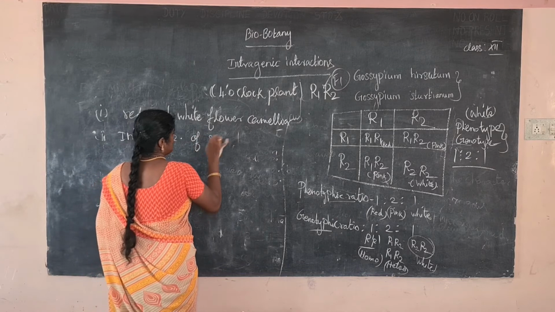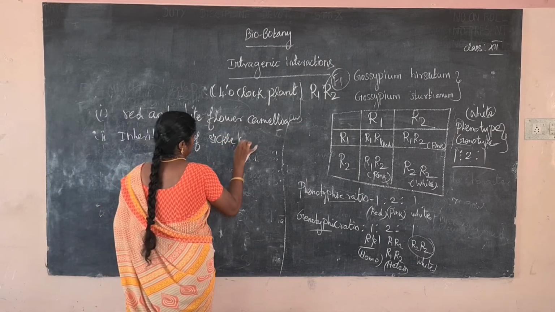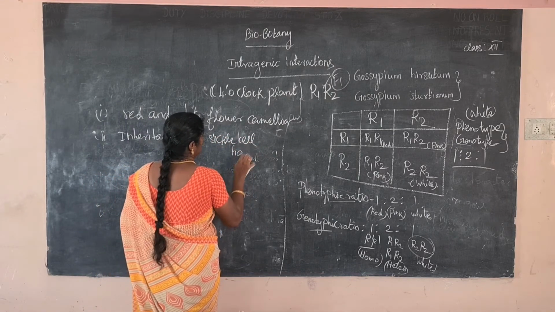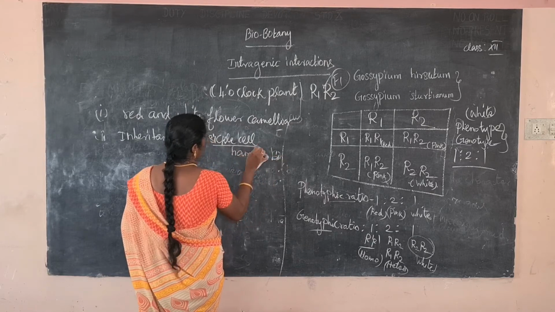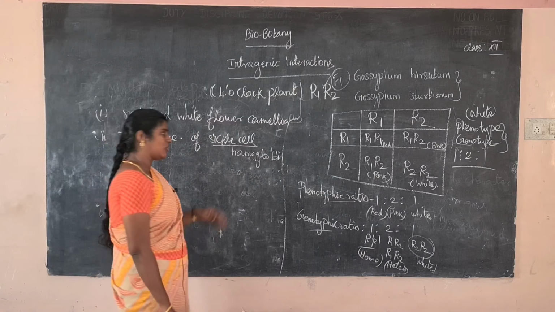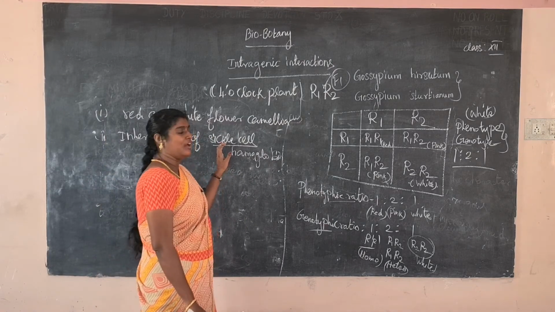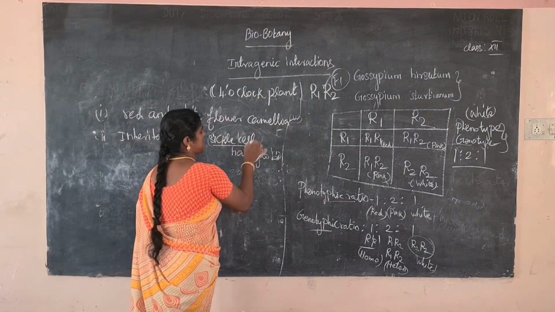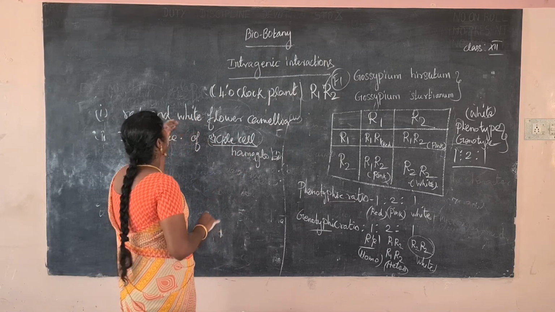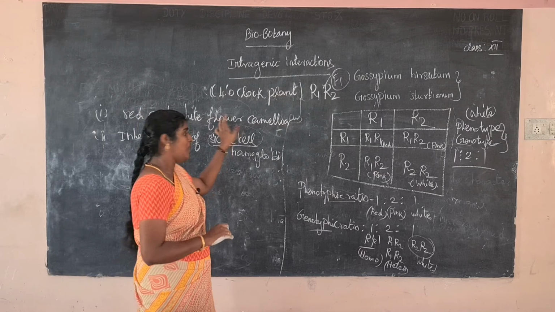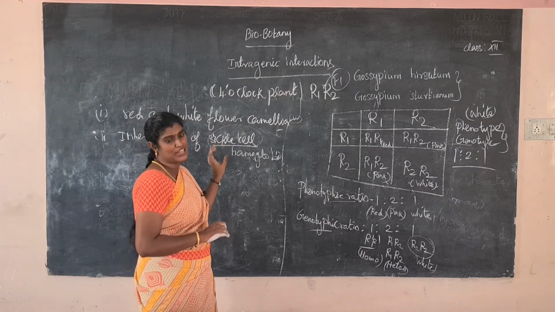Sickle cell is the name of a disease. The disease name is sickle cell hemoglobin. So the examples of codominance are red and white color of camellia and inheritance of sickle cell hemoglobin.